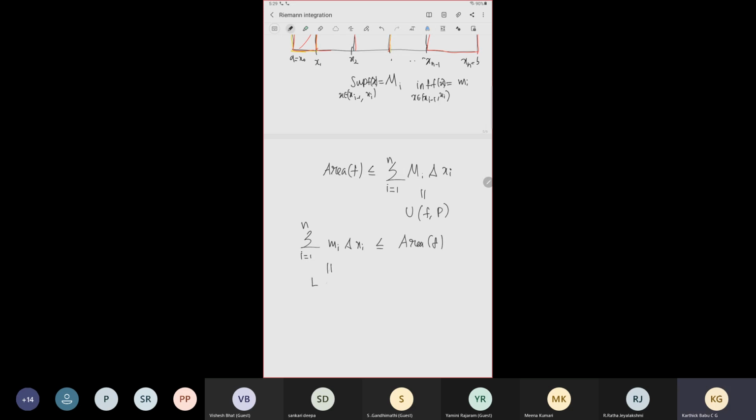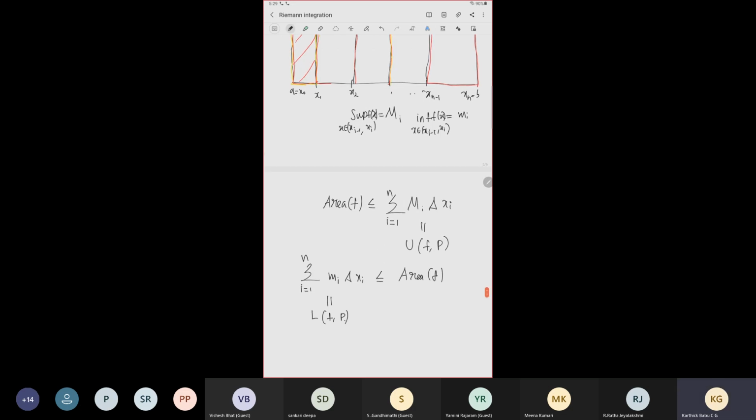This is called L(f, P). So now we have an upper bound and a lower bound for the area under the curve.